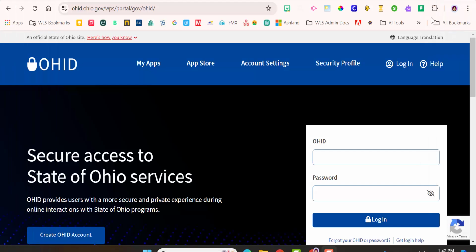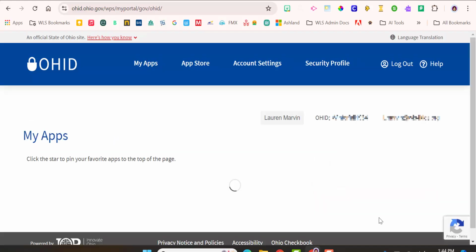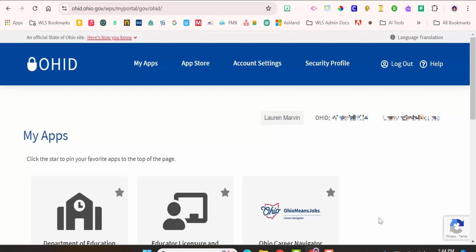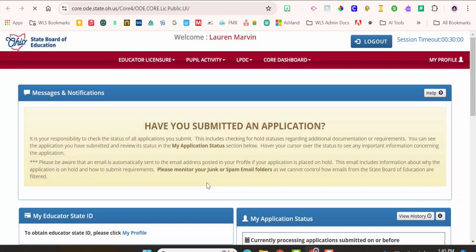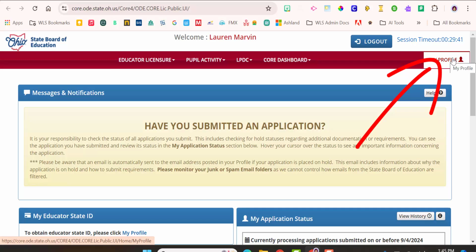Lauren got the email saying that she was all approved. The first thing we got to do is log into the OHID system. Now we're going to open the Educator License and Records, or CORE, under My Apps. So if you scroll down a little bit, the Educator License, I always recognize it by the CORE. So now we're going to open that app. All right, now you're going to click My Profile in the red ribbon at the top right-hand corner of your CORE dashboard.